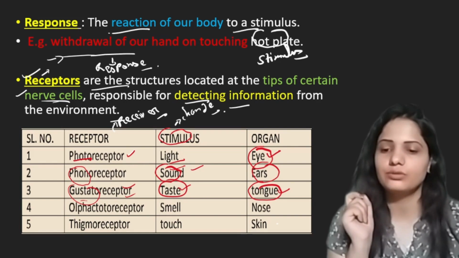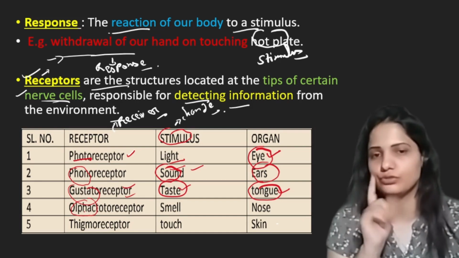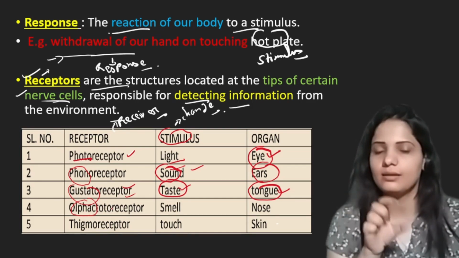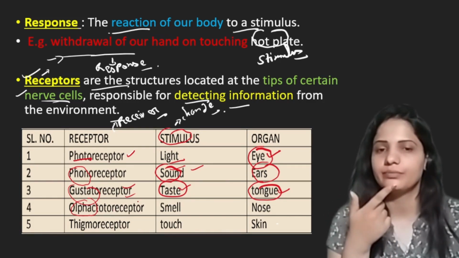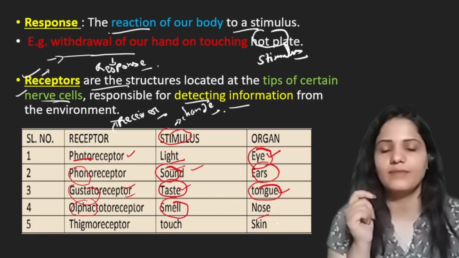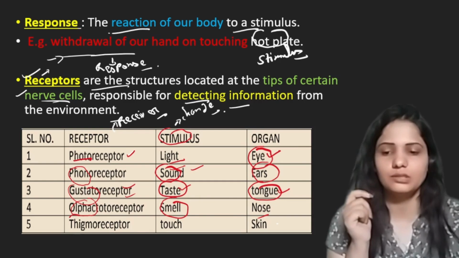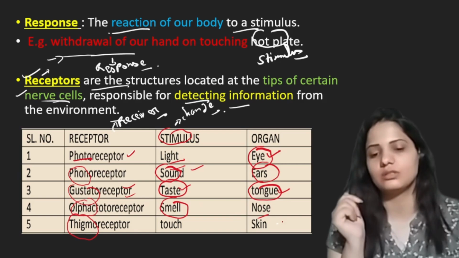Now olfactoreceptor. Wherever you come across this term olfacto, olfactory, it is related to the nose, and the nose is related to smelling. So olfacto means smell. For olfactoreceptor, the stimulus is smell, and this function is done by the nose. So olfactoreceptors are present in our nose. Thigmoreceptor. Thigmo means touch. So the stimulus for thigmoreceptor is touch, and these receptors are present in our skin.